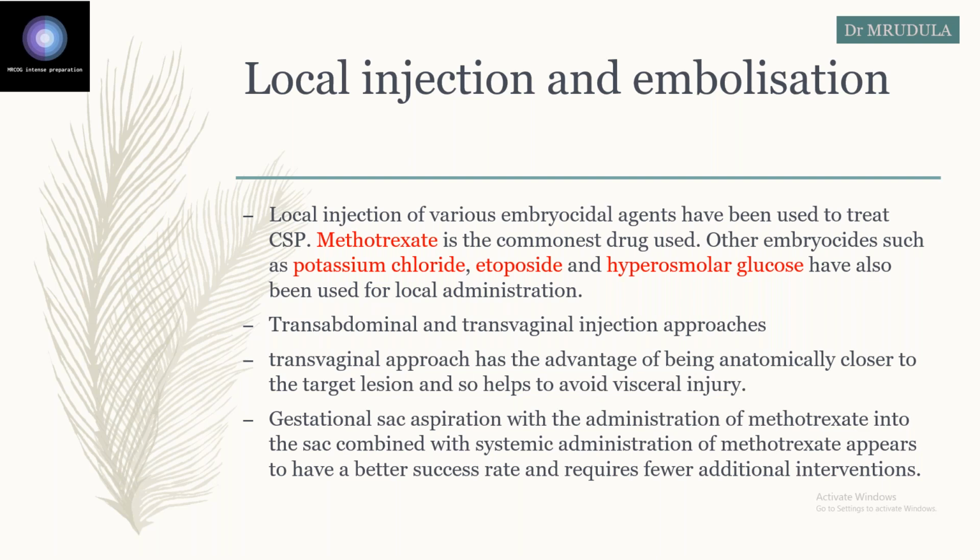What you can do is you can administer the methotrexate into the sac. And finally, you can aspirate that gestational sac, okay? And along with that, you can do systemic administration, systemic methotrexate. So, IM methotrexate plus intralesional methotrexate, in some studies they have been shown to have better outcome, and they require fewer additional interventions. So, in the end, we will see for which scar pregnancy, which management is to be given.